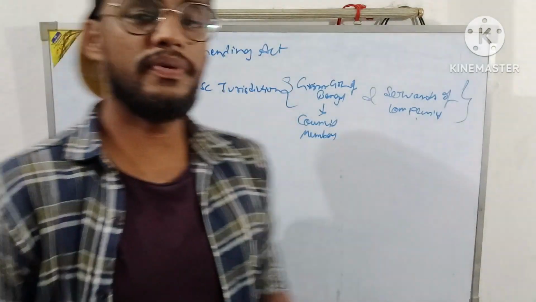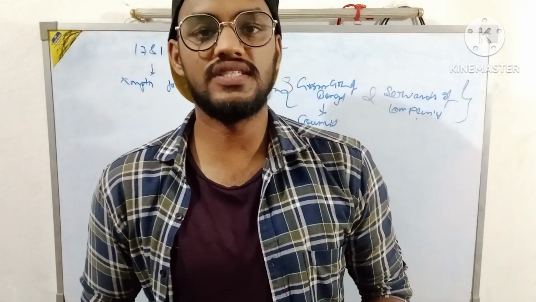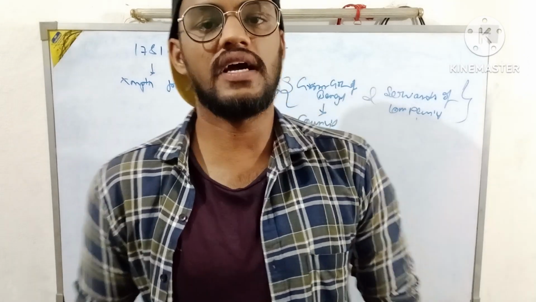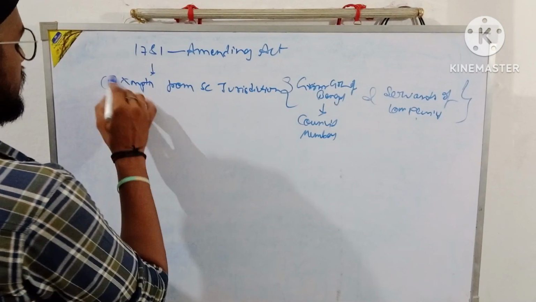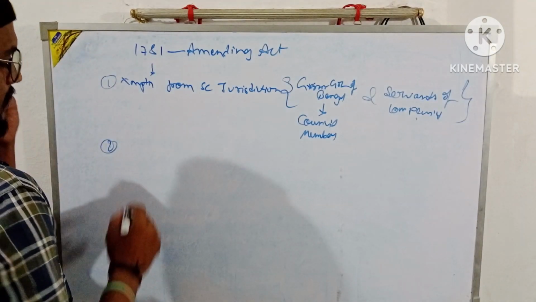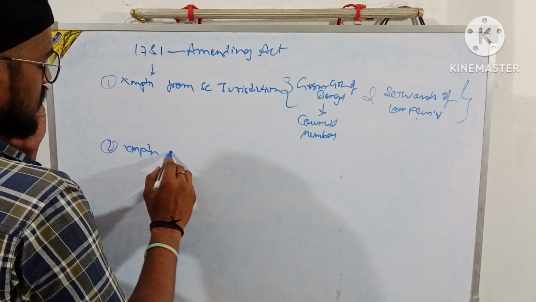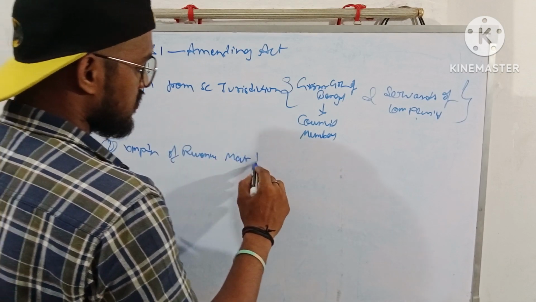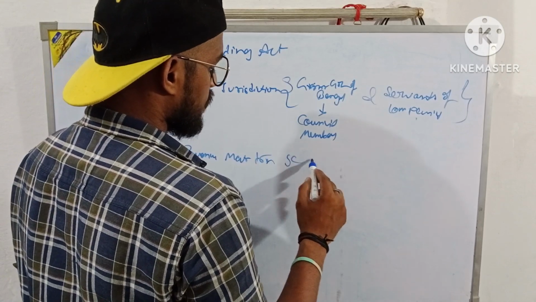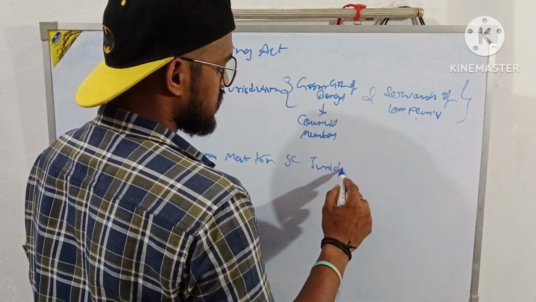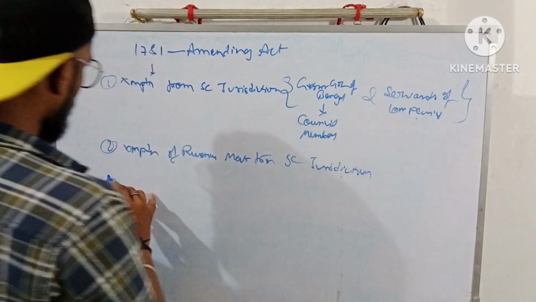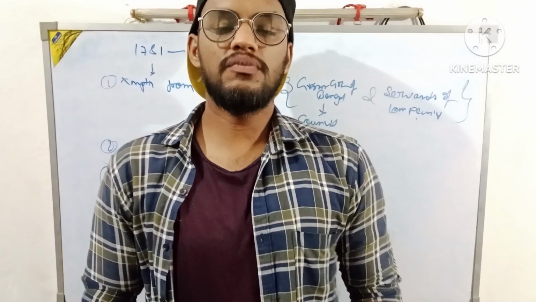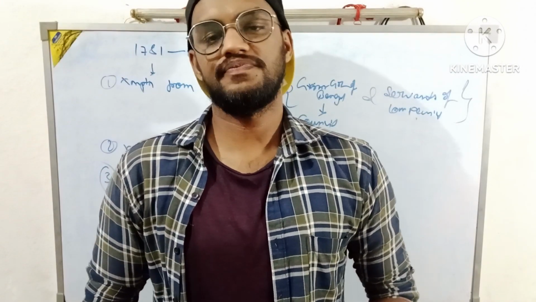Along with that, the Supreme Court also exempted the jurisdiction of the revenue matters related to the East India Company. So this is the first provision, and the second provision will be exemption of revenue matters from Supreme Court jurisdiction.